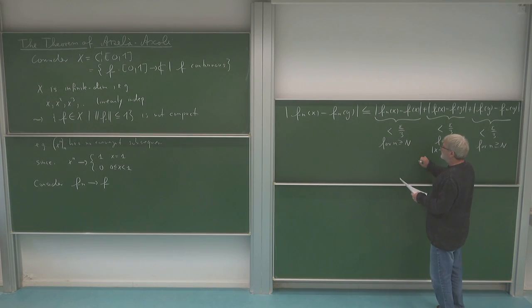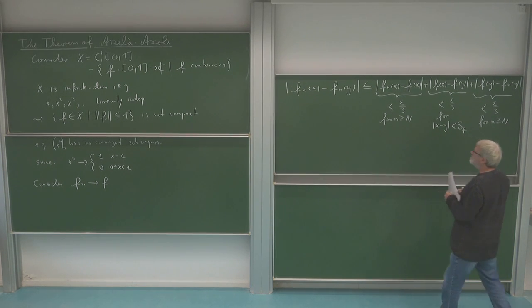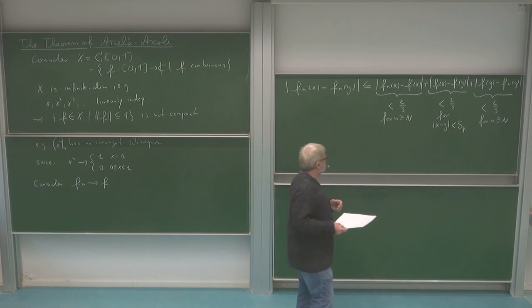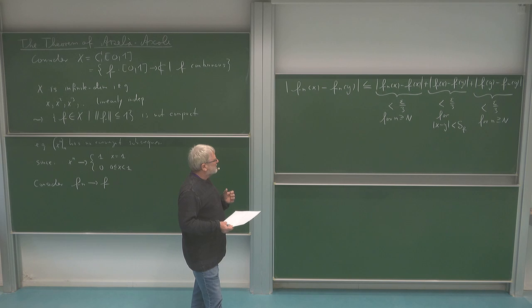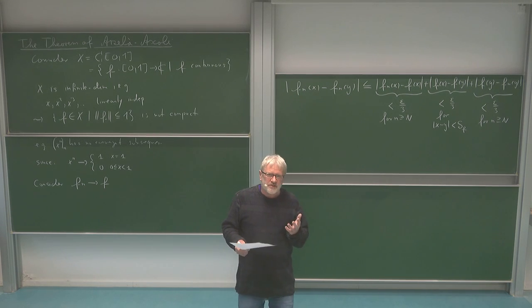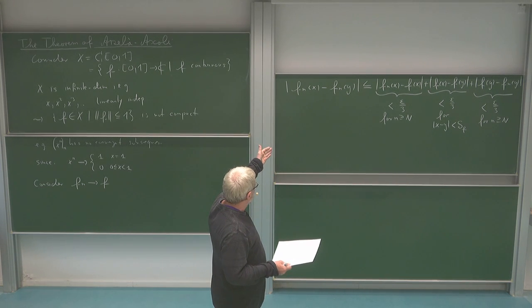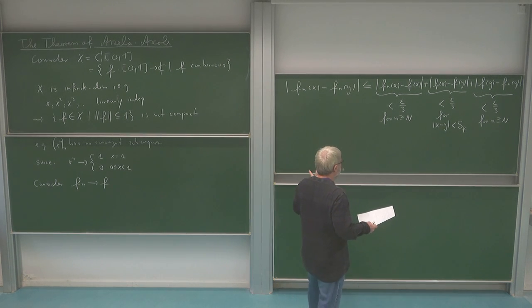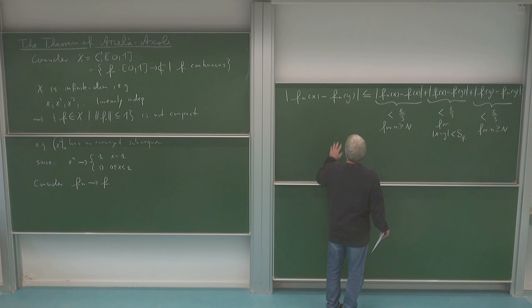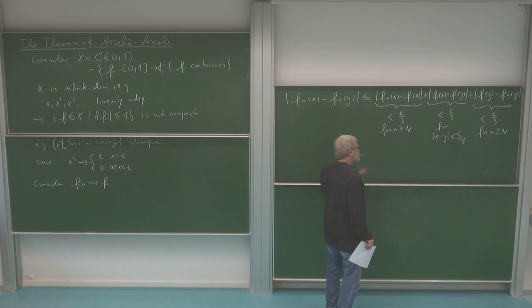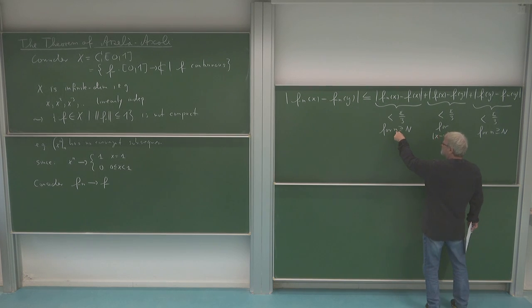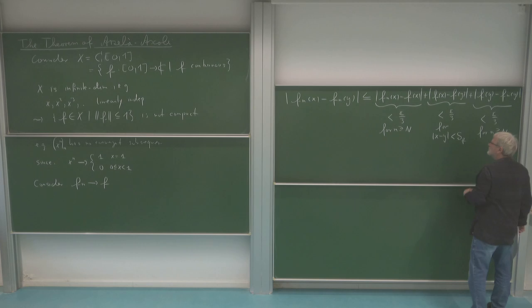Good. So this means I have here an estimate for the distance between fn of x and fn of y, which is not really independent of n, but it's almost independent, because if the little n is big enough, then I have all those estimates here.